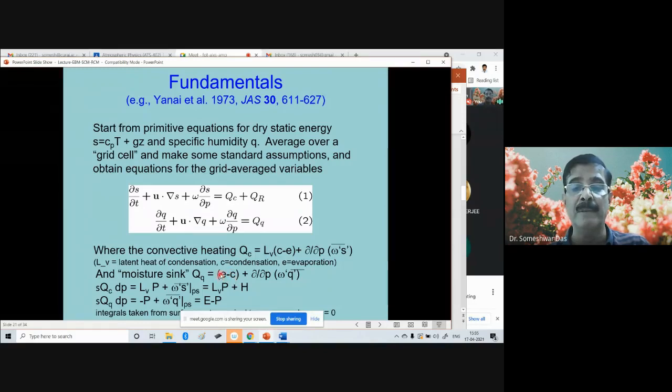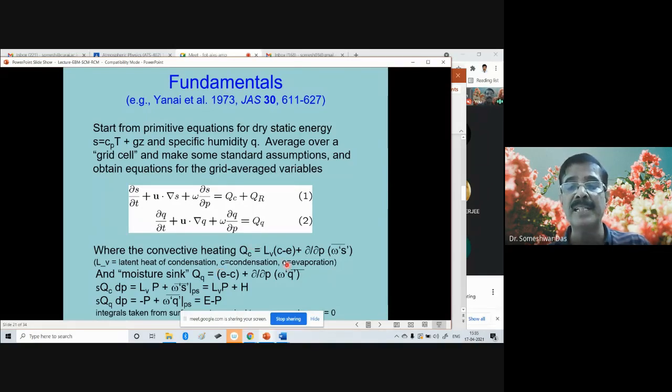So when evaporation is more, the atmosphere gets more moisture. Okay, but because of the evaporation, cooling takes place, right? When there is a condensation, heat is generated, latent heat of condensation is generated. Whereas when the evaporation takes place, the latent heat is absorbed, and so it leads to cooling.